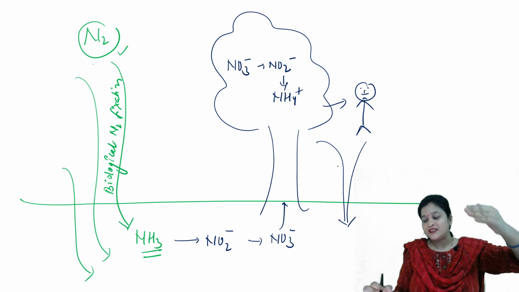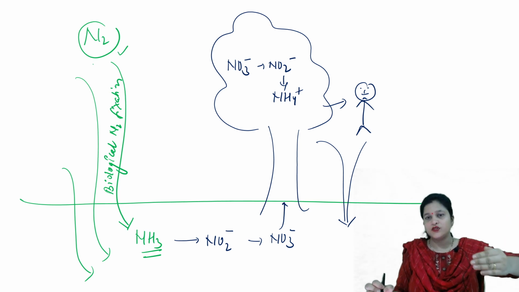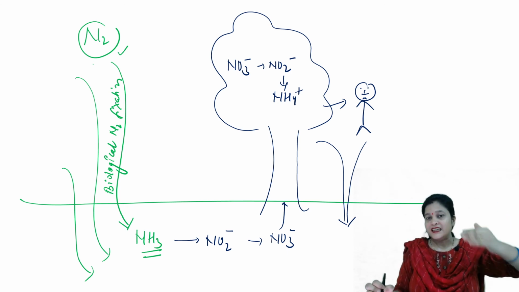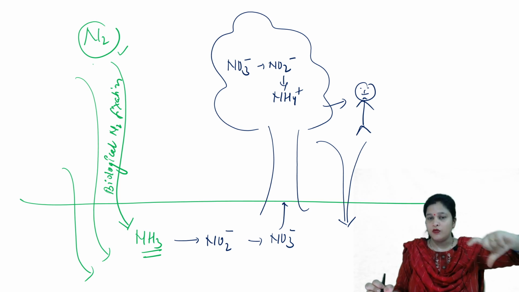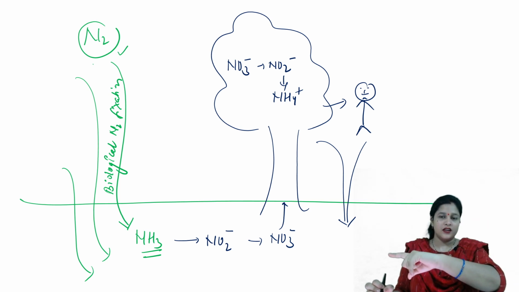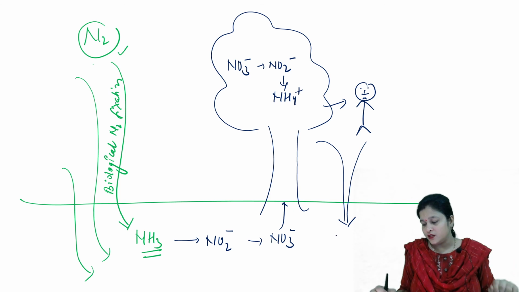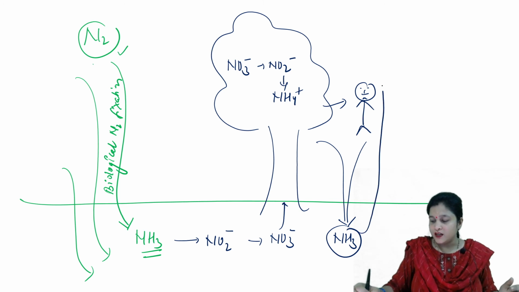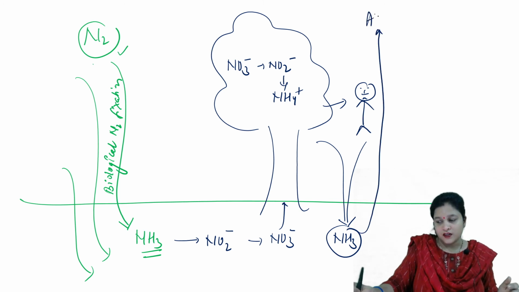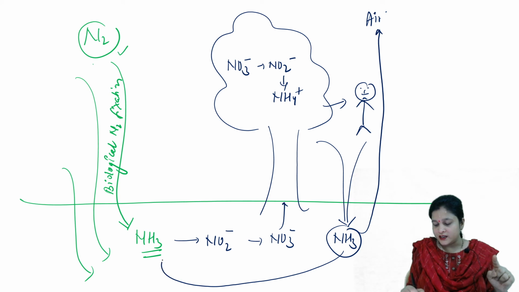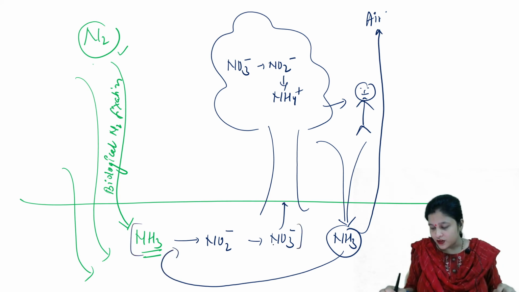Proteins of these organisms are broken down into amino acids that are further deaminated to remove the ammonia, and we get organic acids. From that, ammonia enters the soil. Some of the ammonia is volatile, it goes back to the air. Some of the ammonia enters back into the nitrification process.